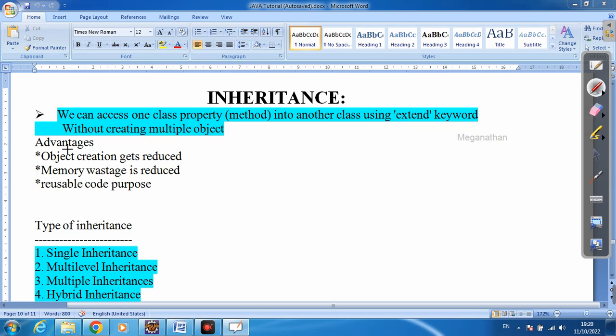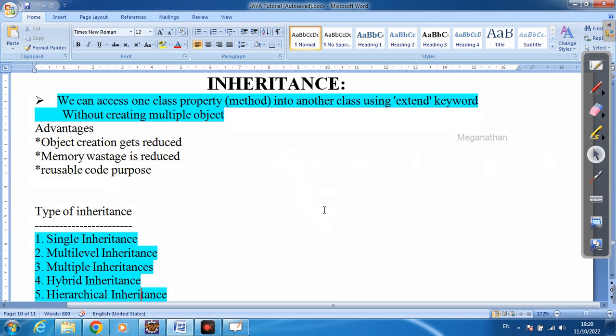What are the advantages? The advantages are that object creation gets reduced. We don't need to create objects for parent class, child class, again parent class, child class. We don't need to create objects a lot of times. We will create only for the child class. Memory wastage is reduced. While creating an object it will create new memory, so it will be reduced because object creation is reduced. The amount of reusable code we need to write will also be reduced.